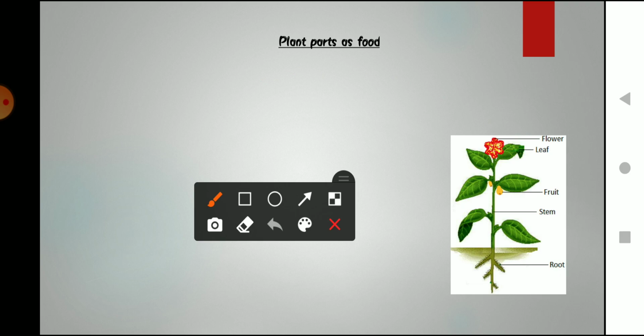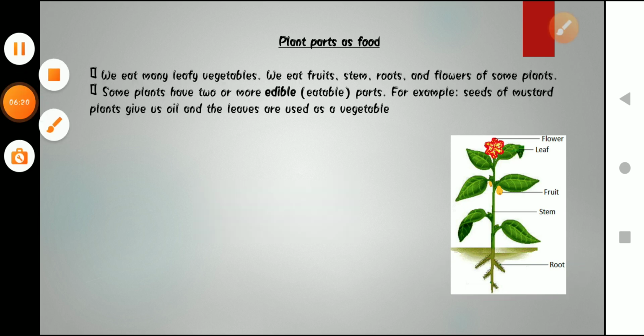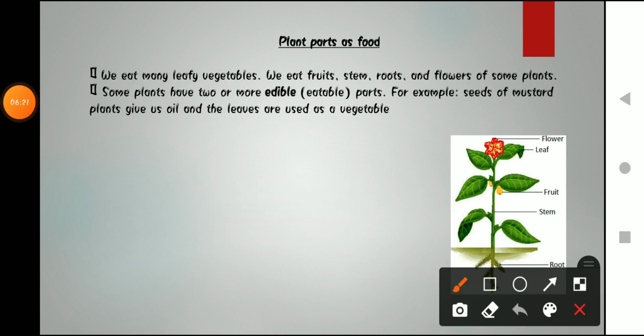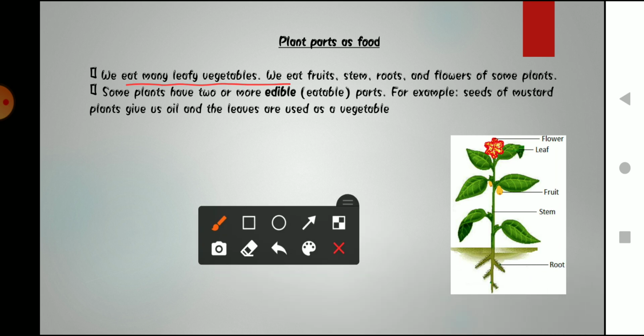You can see here there are parts of plant that we eat as roots, right? So what are the roots that we eat? Think about it. What are the names of the roots? As we all know, we eat many leafy vegetables. We eat fruit, stem, root and flowers, right? We eat different parts of plants.